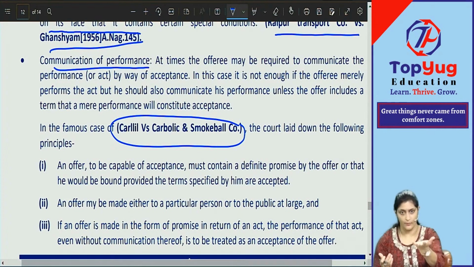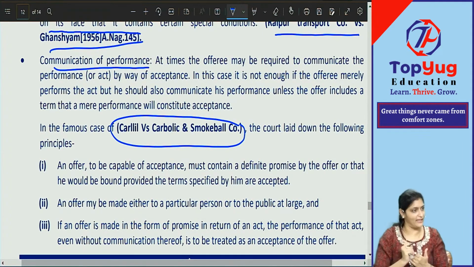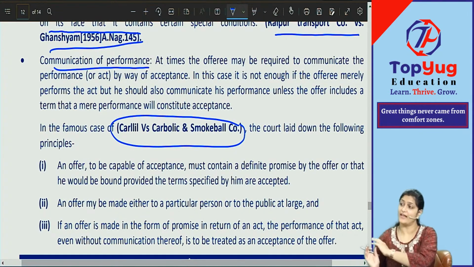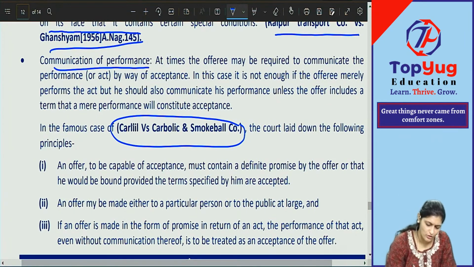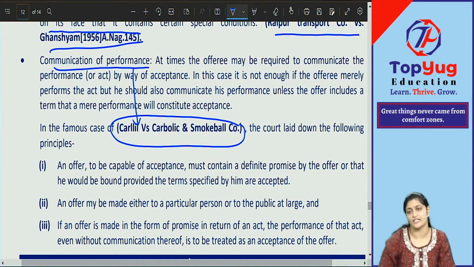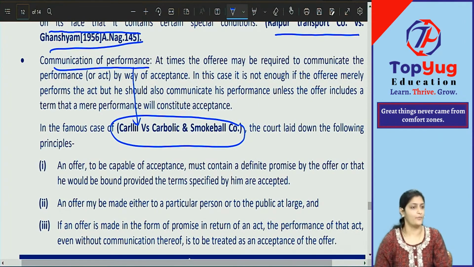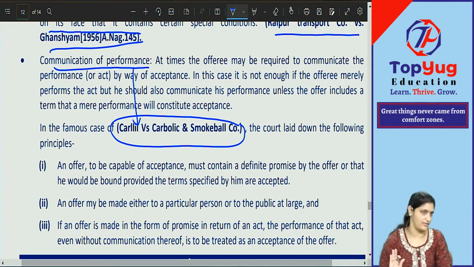Is there any requirement to communicate? No. Can they directly inhale? Yes. Was that valid for acceptance? That performance was considered valid acceptance. So this is supported by the case law Carlill versus Carbolic Smoke Ball and Company, where communication of acceptance was not required; just performing the act was enough acceptance.